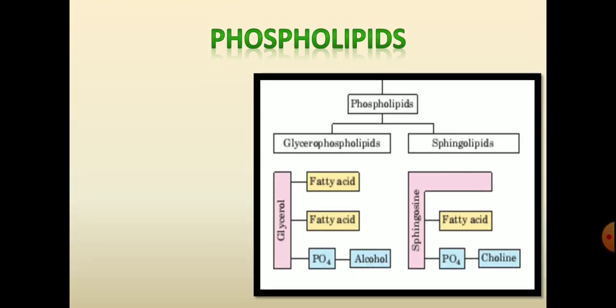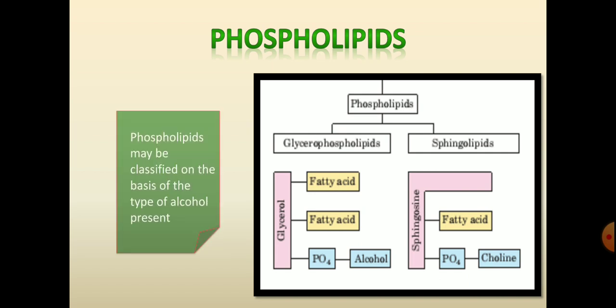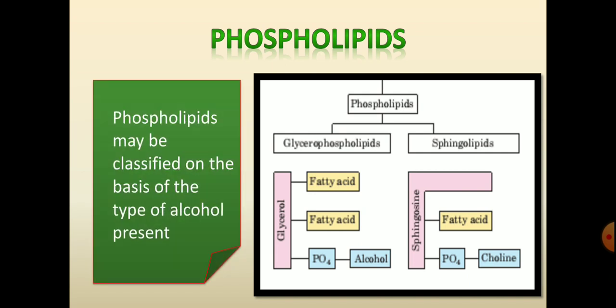So here is the phospholipid classification. Phospholipids may be classified on the basis of the type of alcohol present in them. You can see in the diagram, there are two types of phospholipid, glycerophospholipid and sphingophospholipid. If the alcohol present in the phospholipid is glycerol, it is called a glycerophospholipid. And if the alcohol present in them is sphingosine, it is sphingolipids or sphingophospholipids.